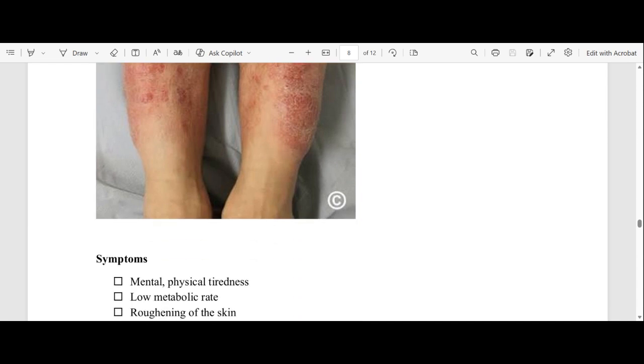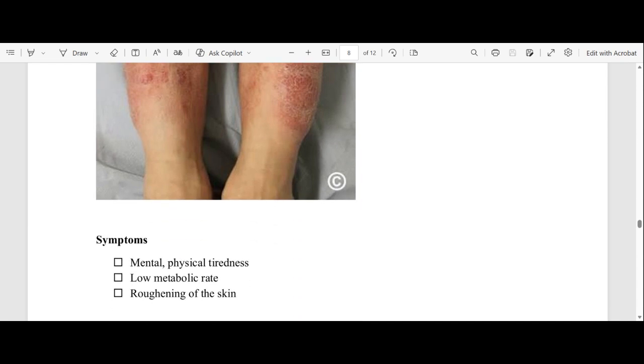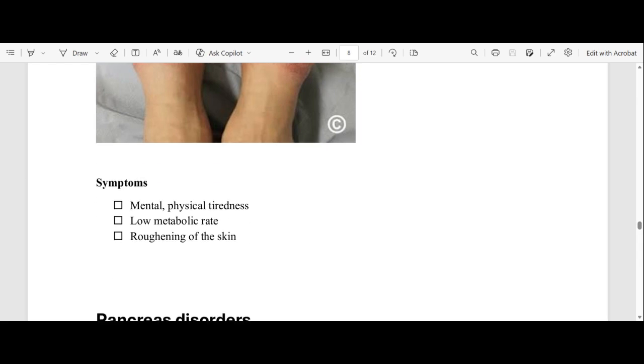So let's look at the symptoms. Obviously, we have mental and physical tiredness. Remember, we said that thyroxine affects mental health, and also it affects physical health. So the person will experience mental and physical tiredness. And also they'll have a low metabolic rate because thyroxine is responsible for metabolism.